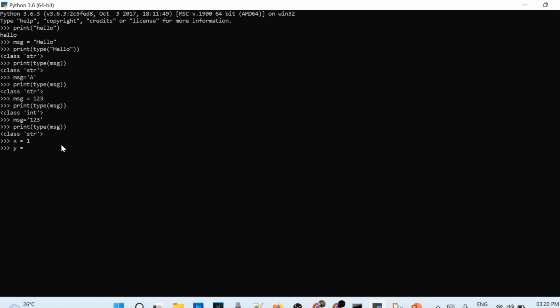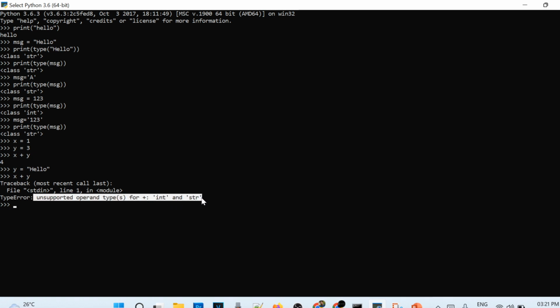Again, if I take x equal to 1 and y equal to, let's say, 3, I can simply add these numbers, right? I'll get the result 4. Now if I change the variable y to some string, let's say hello, and again try this addition operation, I'll get the same error which we have seen, unsupported operand type for int and string. So you cannot add int and string, both should be integers, right? If I revert it back to some other number, now again I can perform the addition.